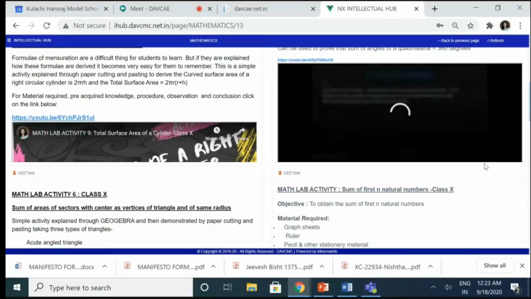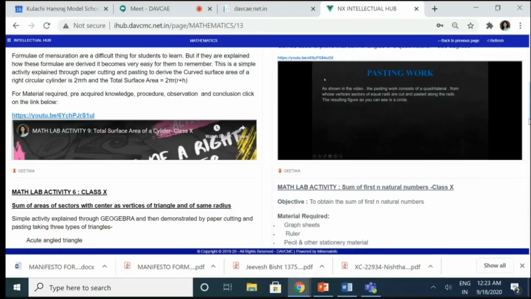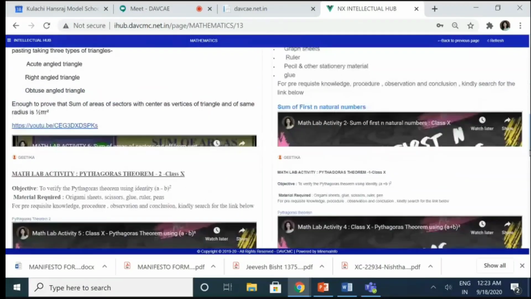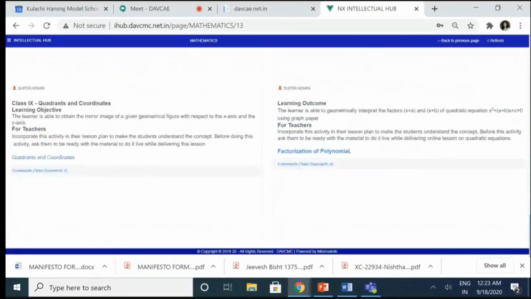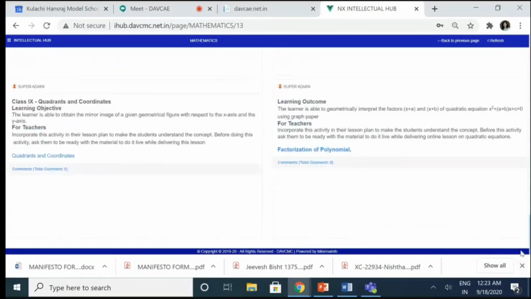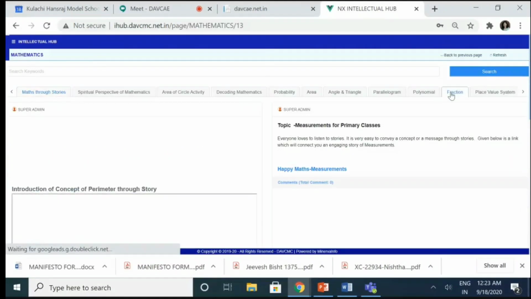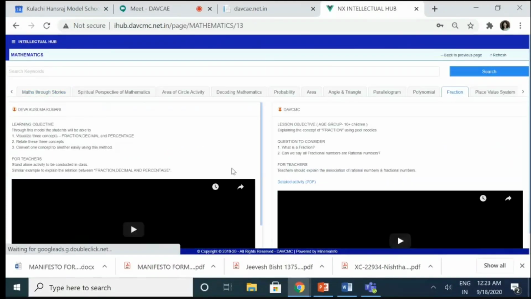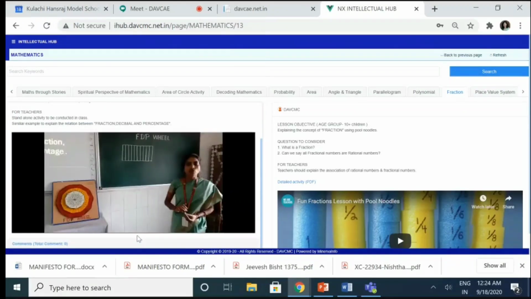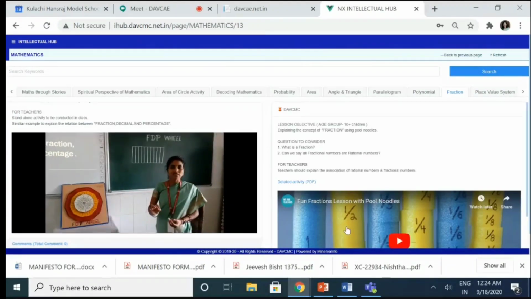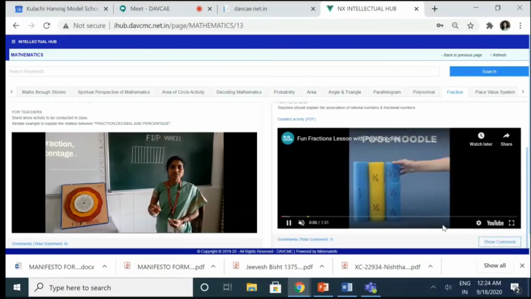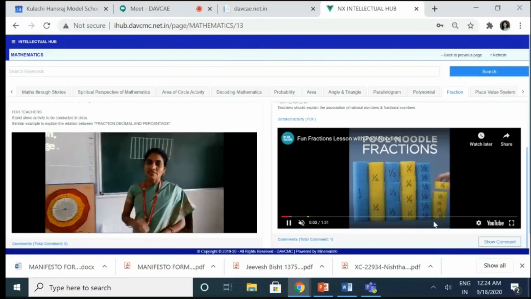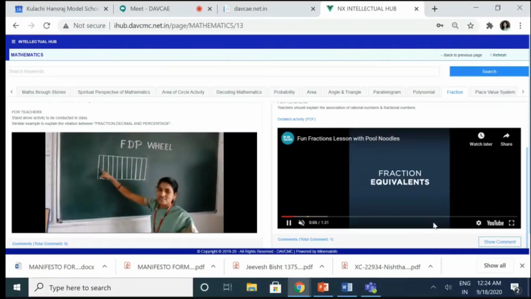Again, every video that has been put is a video selected by the admins, and they can be used nicely by each one of you to demonstrate the activities to your students. If I go on to the other headings, let me show you the fractions for the primary level. Just see here, the fraction wheel has been shown. If you see this video, the fun fractions lesson with pool noodles. Again, see how nicely they have shown the concept of fractions through this video.